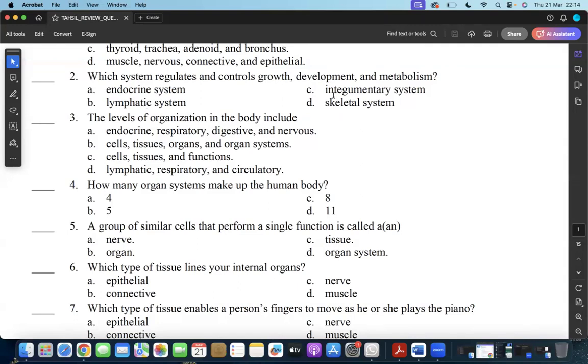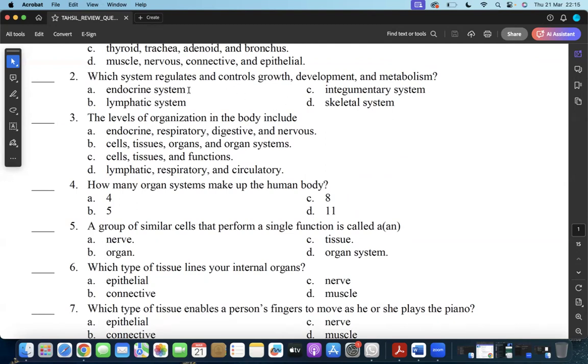Number C, integumentary system, is a system that has to do with the skin and all the parts of the skin. It gets rid of waste material through sweating and all the rest. It has to do with your fingernails, the hair, and all the rest. The skeletal system has to do with protection. The skull protects the brain, the rib cage protects the heart, and they help you to move around.